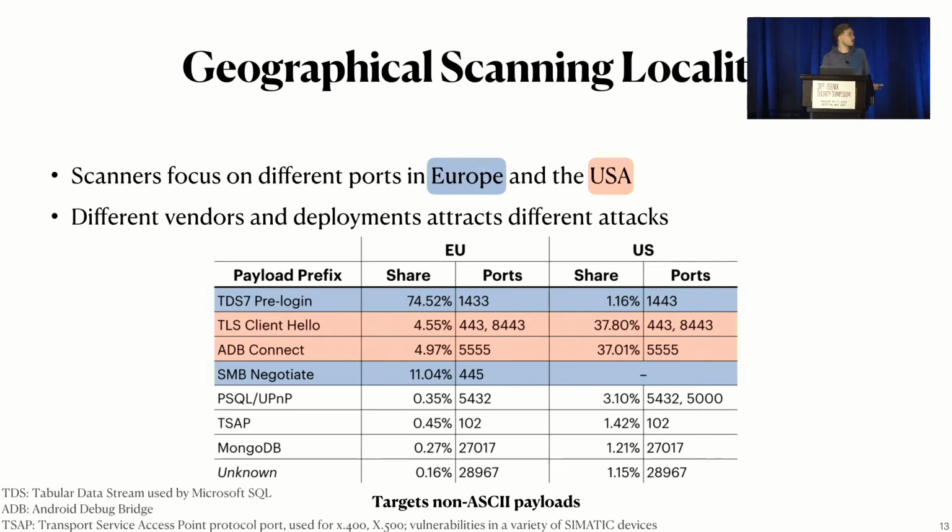There are others that are seen more in the US, such as TLS client hello messages or the ADB attack that we saw. But even for the lower volume payloads, we can see that they still have a slight tendency to focus on one region. In these cases, for example, the US. But geographical scanning locality is not the only locality we observe.